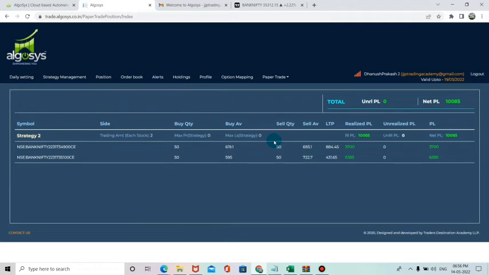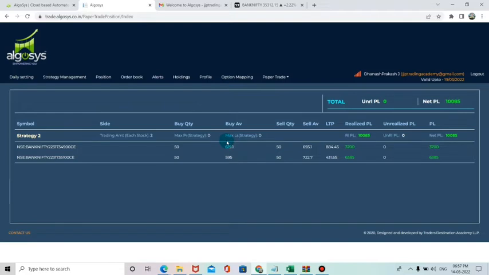So now you can see I have opened the 15 minutes time frame trade entries today. This is the 15 minutes time frame I have automated with the Algosys platform. Today it has taken the 35,100 call option as well as the 34,900 call option, for 50 quantity. One trade has been executed from 619 to 693, almost 3,700 rupees profit in one trade. Another trade was taken from 595 to 722. So altogether we have achieved 10,085 rupees profit for 2 lots of Bank Nifty options.